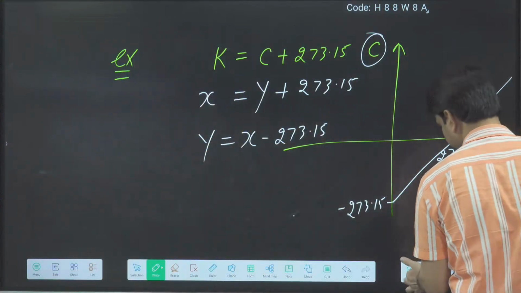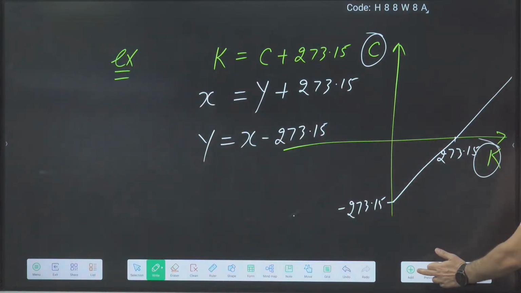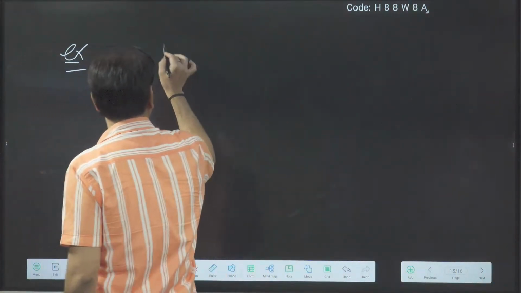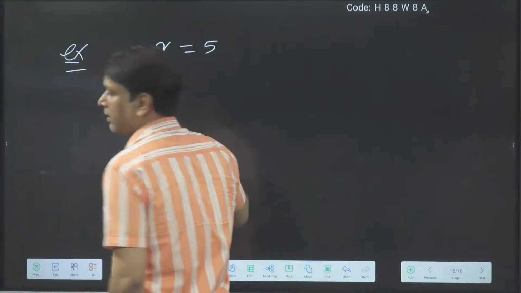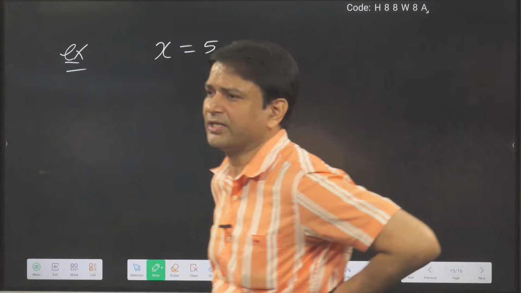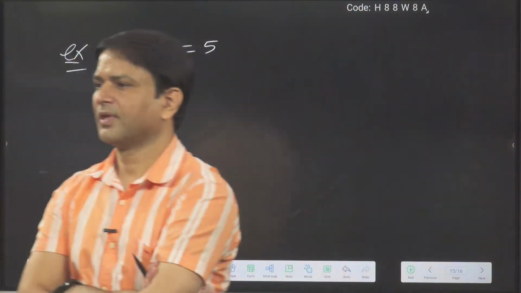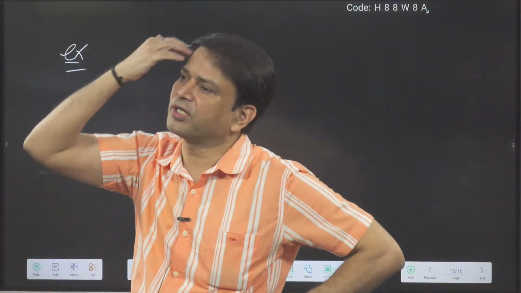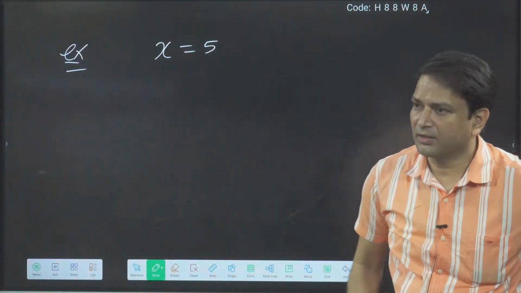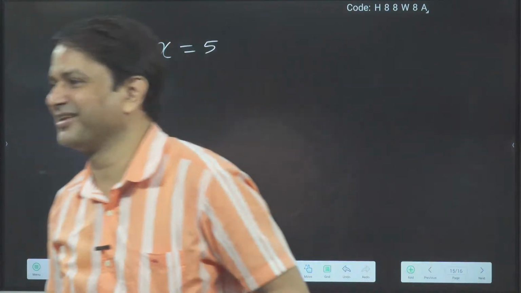Now the last thing. x is equal to 5. Is it a point or a straight line? x is equal to 5. Is it a point or a straight line? It is a straight line. This I already said in the ABC class also.